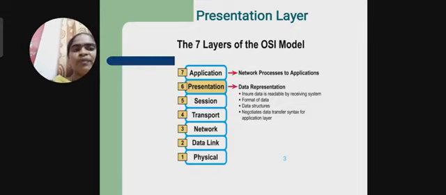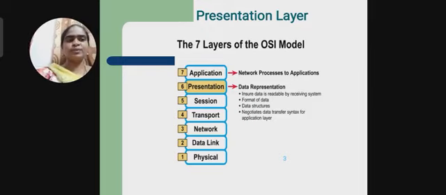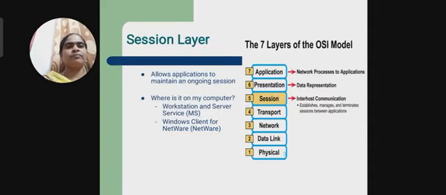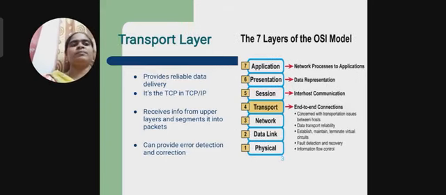We have to follow the rules and regulations, that is called a protocol. All the rules must be followed in each layer. The application layer allows the application that is connected to the network to be processed, for example workstation and server service, and Windows client network. It is used to allow the application to maintain an ongoing session.